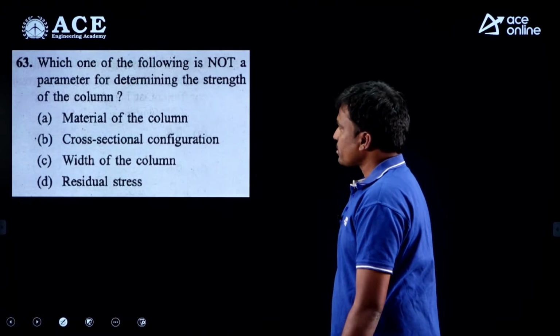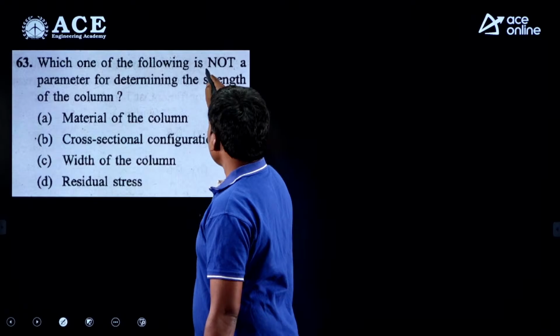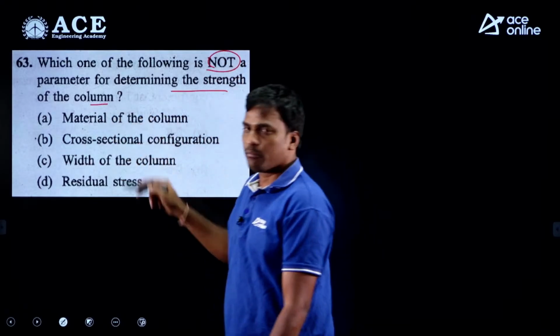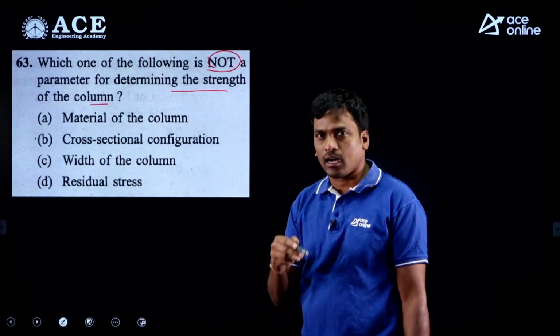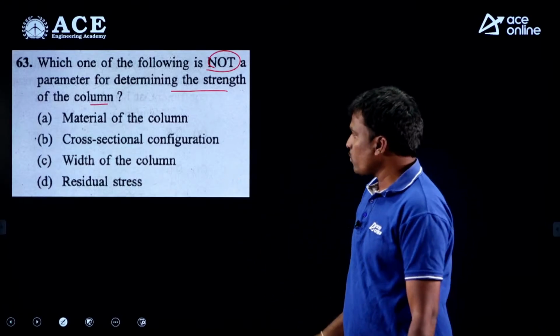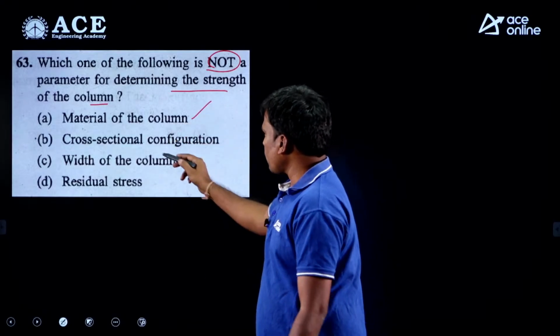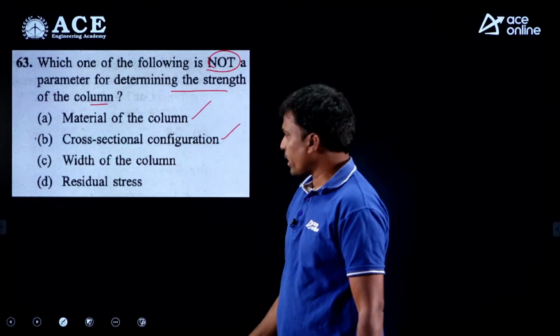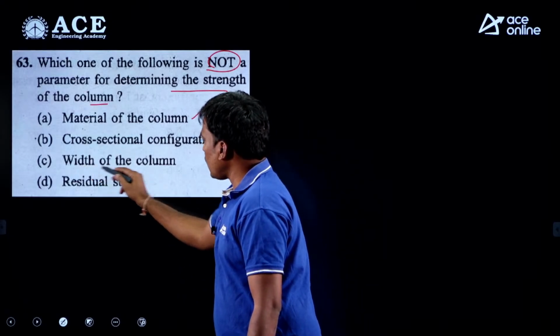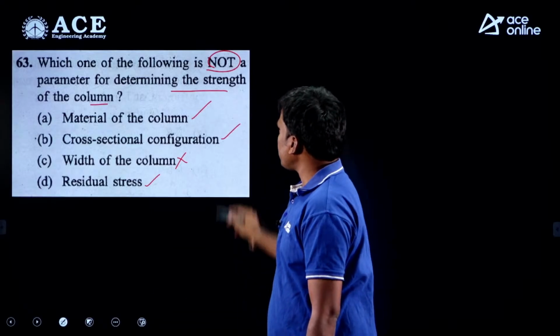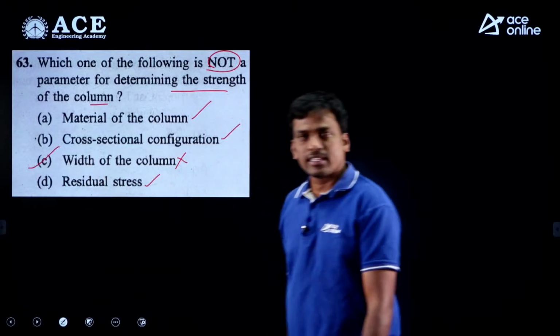Next, which of the following is not a parameter for determining the strength of column? There is a lengthy formula to find the strength of column. You will see the terminologies: material of the column, yes, and cross sectional configuration, yes. But in the formula you won't see the width of the column. And there are residual stresses also, but he is asking for not, so option C is correct.